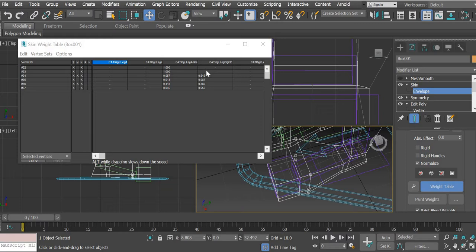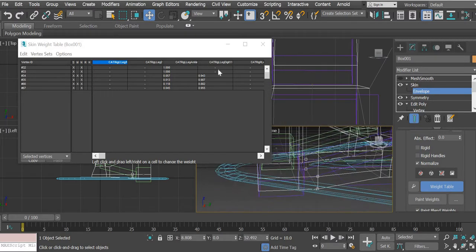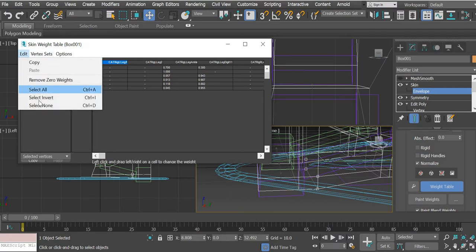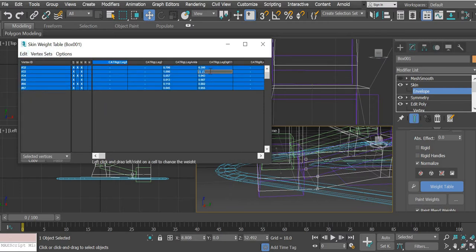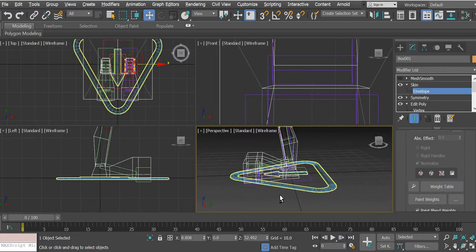And then these are 1 here, so maybe the bottom one should be affected by the ankle. No, bottom one should also be bent. So digit will be less, so 0.3. Oops, edit, select all, 0.3. Okay, and that is done.